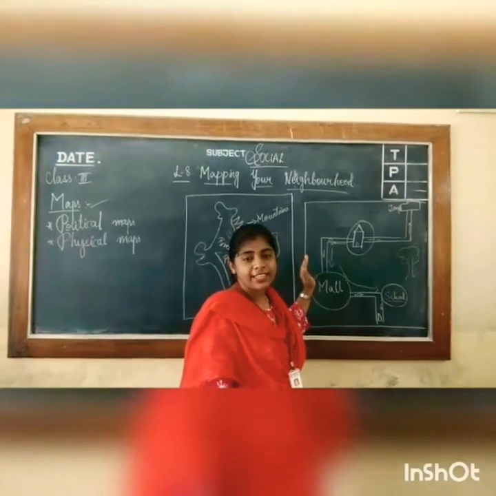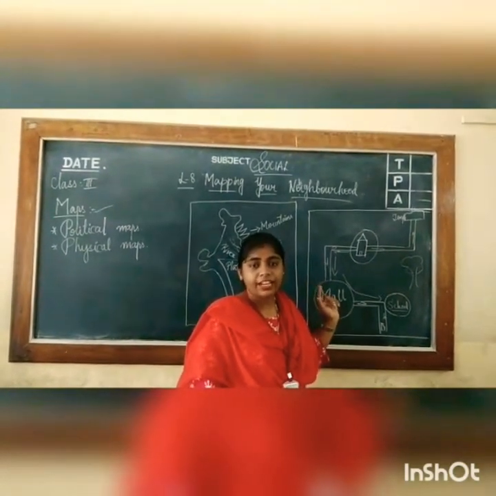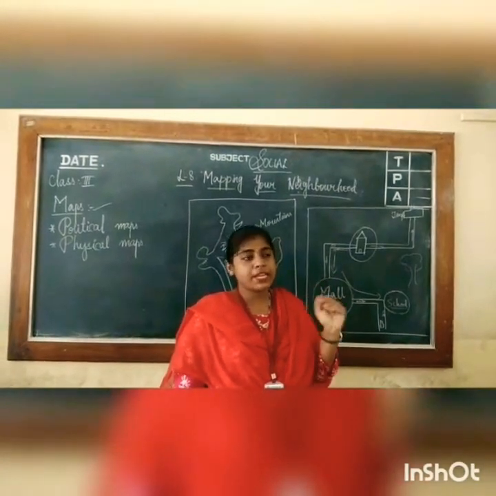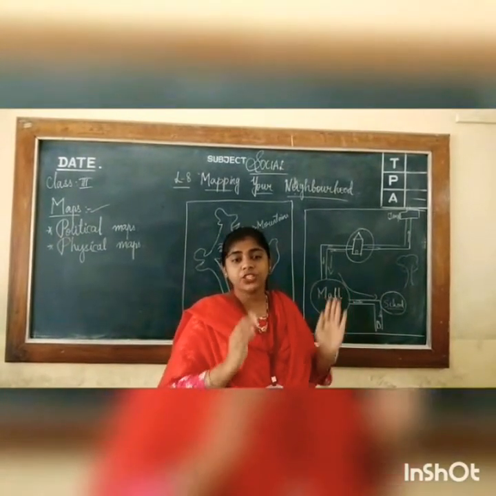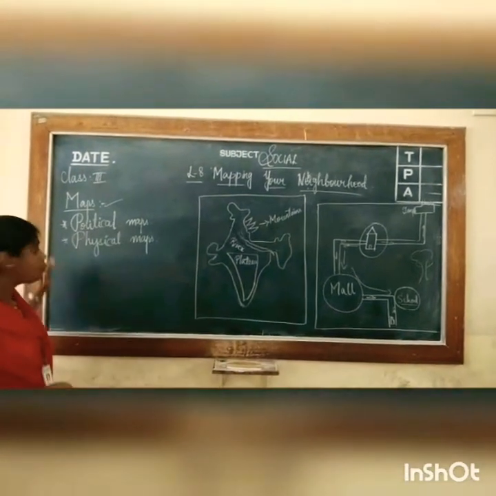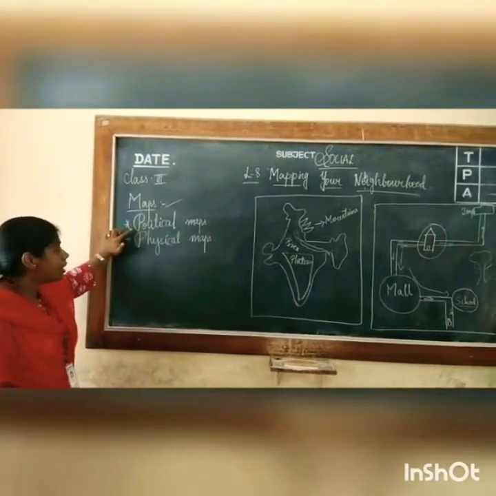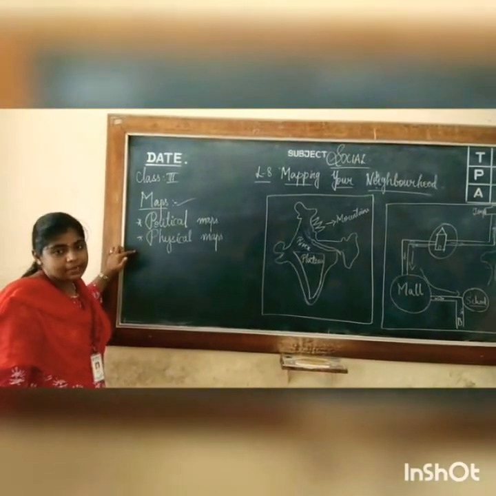Nowadays, you will find this map in your mobile in the form of GPS. Wherever you want to go, you turn on the GPS and it will show you the direction in which you have to go. Moving on. There are two types of maps, that is, political map and physical map.